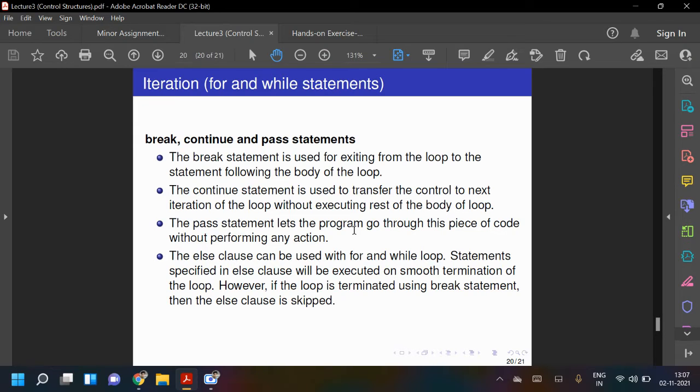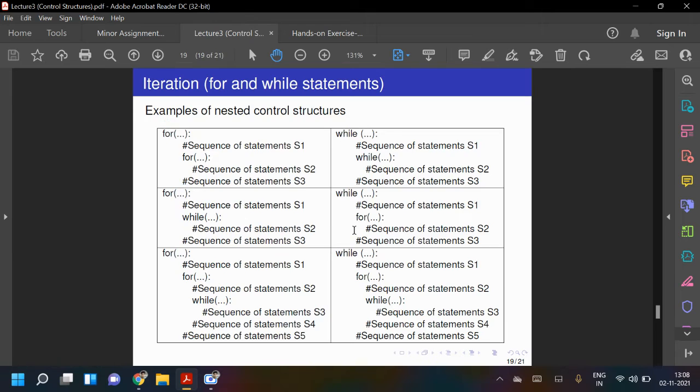And the else clause can be used with a for or a while loop. Statements specified in the else clause will be executed on smooth termination of the loop. However, if the loop is terminated using a break statement, then the else clause is skipped. Let us see an example to understand this. This is the last part of the module, so let's try one example.